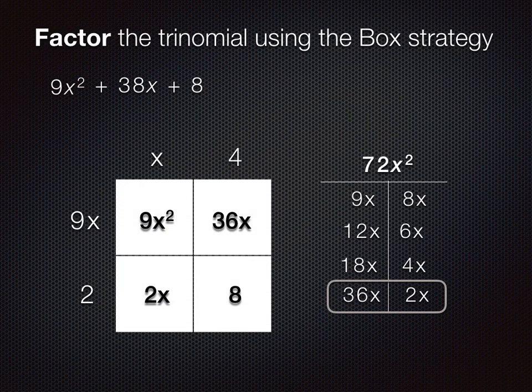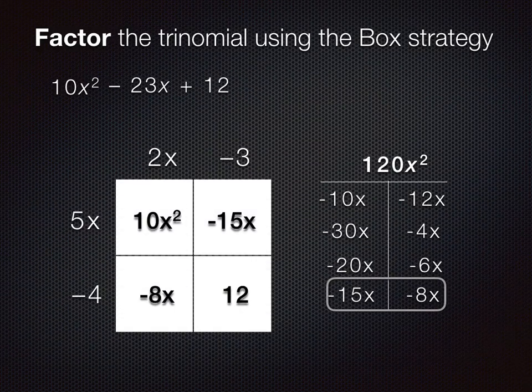Okay, so for the first example, here was your box. And the factored form would have been x plus 4 times 9x plus 2, in either order. In the second example, there's a lot of factors of 120x squared, but I know that they had to be two negatives, and negative 15x and negative 8x would have been the ones that we wanted. Your factored form would look like this of your trinomial.